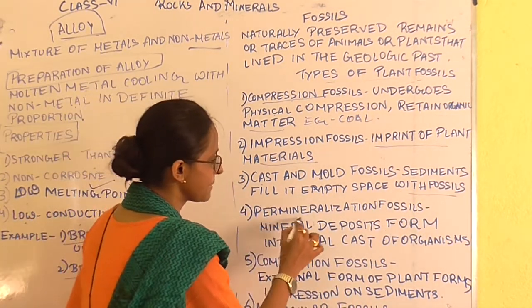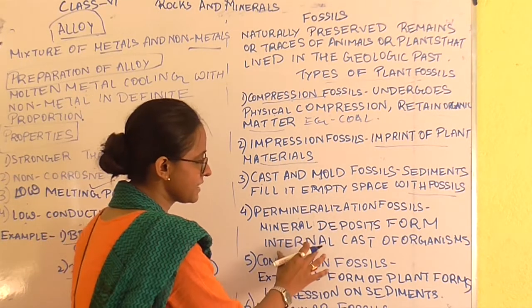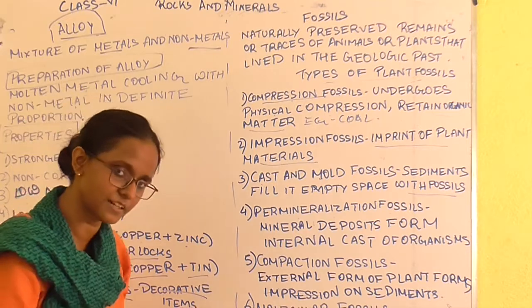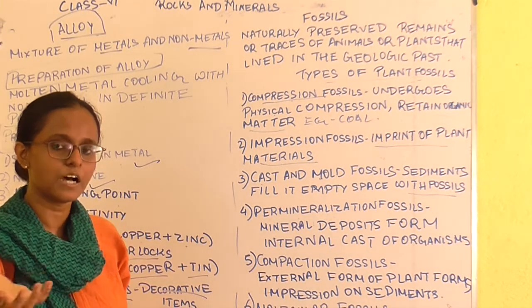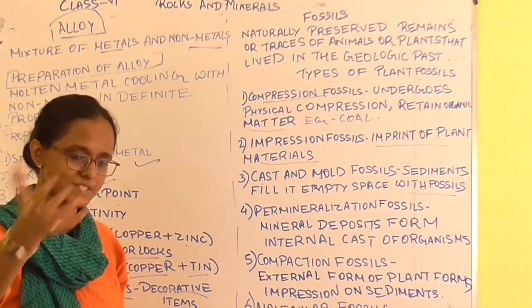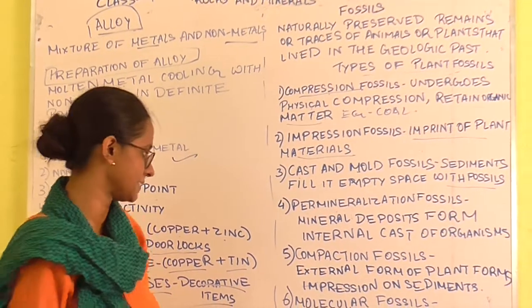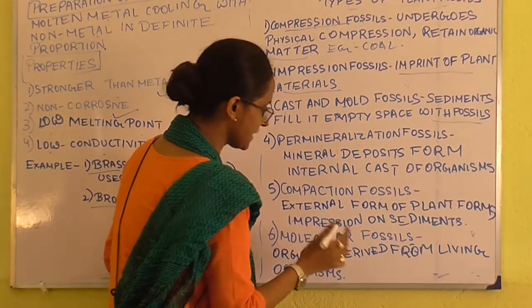Next, permineralization phases. What happened? In the mineral deposit, in the internal cast, there are minerals. We have already learned about the minerals. See, whenever in those mineral deposits the fossil is forming or being preserved, then that is called the permineralization. Compaction, the internal form of plant from the impression.